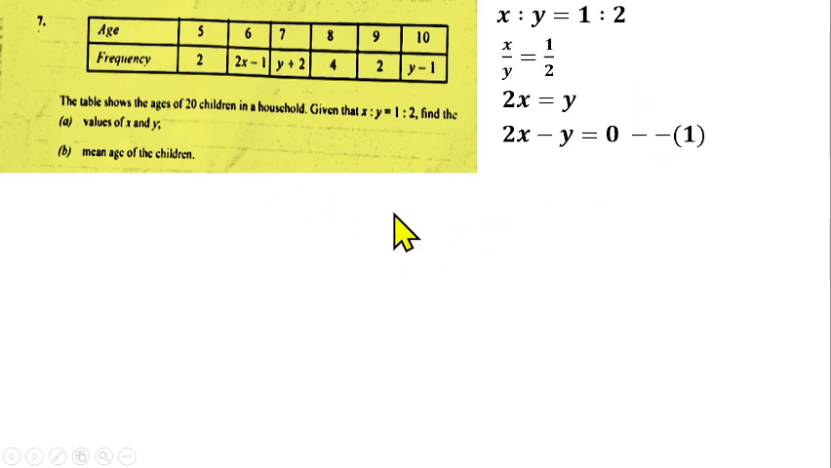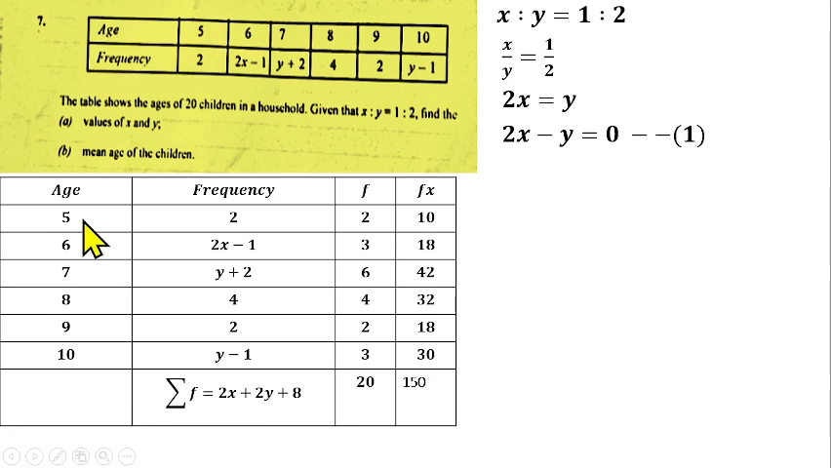You can get another equation from the table itself. You are told that the table shows the ages of 20 children in a household. So if you add all these frequencies together, you are supposed to get 20. So we have 2 plus 2x minus 1, y plus 2, 4 plus 4 plus 2 plus y minus 1. That will give us 2x plus 2y plus 8.